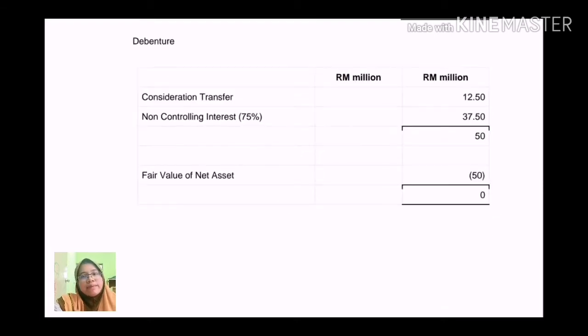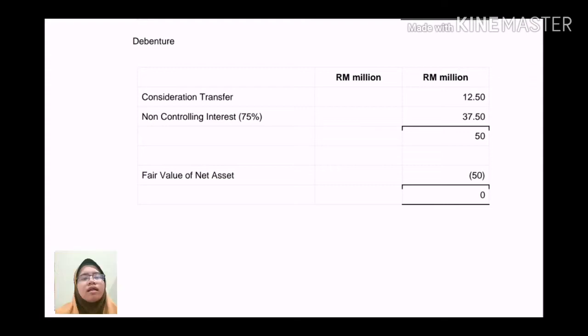Since the holding also acquired debenture, we need to calculate the debenture portion in order to know the existence of goodwill or bargain purchase. For the consideration transferred, the amount is 12.50 million. Since the question states that the fair value is equal to the carrying amount, the fair value of the net asset is 50 million. The NCI portion, which is 75%, times 50 million, gives an NCI amount of 37.50 million. After deducting the fair value of the net asset of 50 million, it shows that there is no goodwill or bargain purchase.